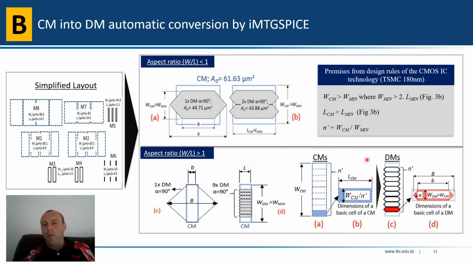For the quantity of MOSFETs in parallel, we divide the width by the minimum of the technology, the W minimum. So we have the quantity. It's an integer number, and then we can see here the dimensions, and also the W should be higher than the minimum, even for the diamond, not only for the conventional MOSFET. So here we have the procedure that we have considered.